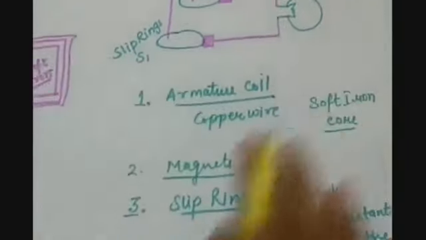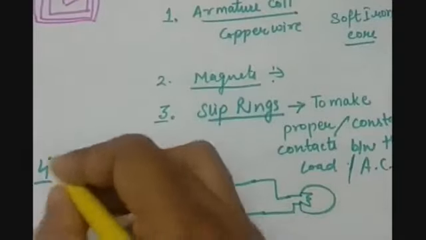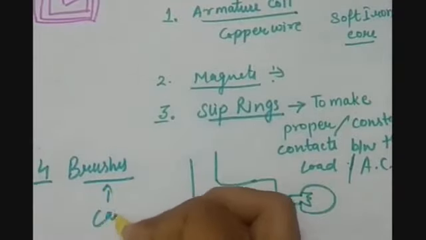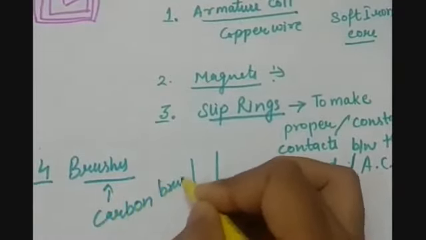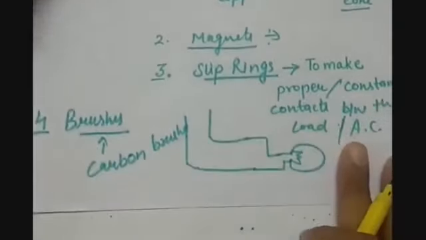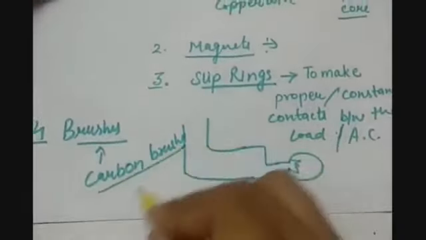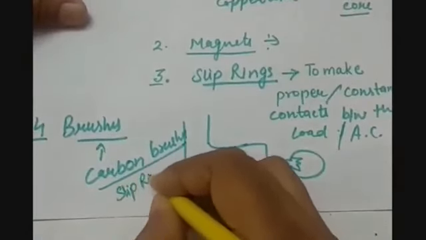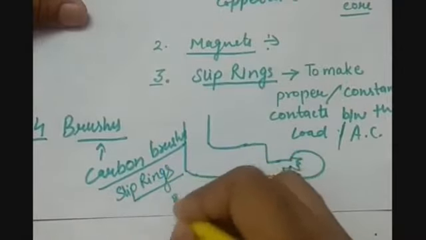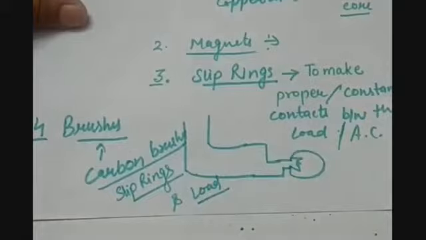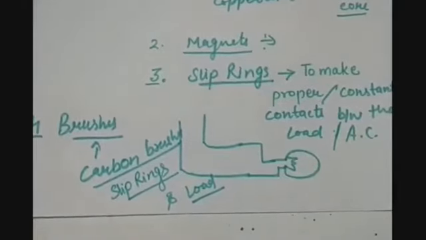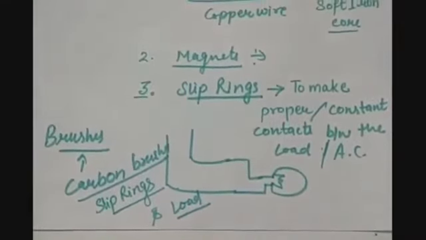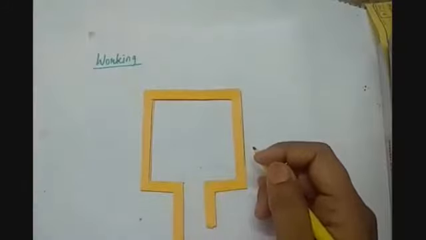So the fourth part is brushes, or I should say carbon brushes. Carbon brushes maintain the contact between the slip rings and the load. So now you know what is the use of slip rings and the brushes. Now let us understand the working of an AC generator.